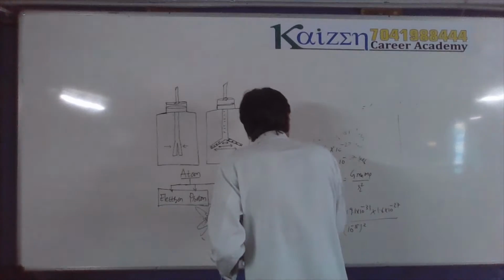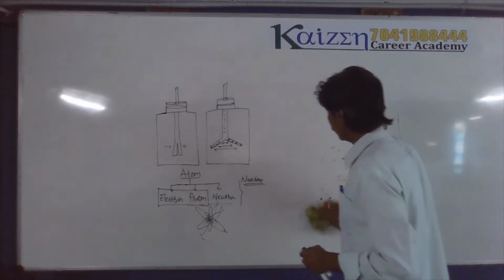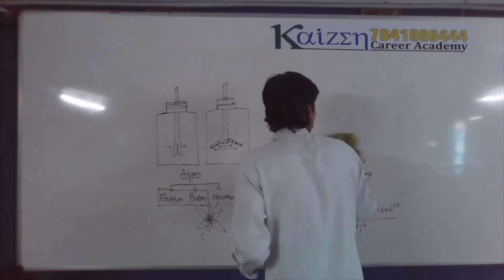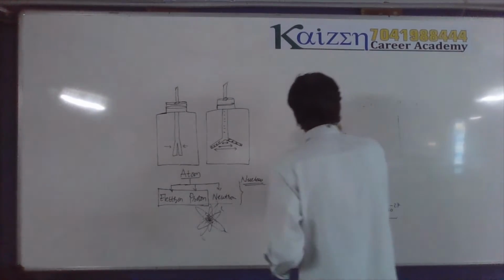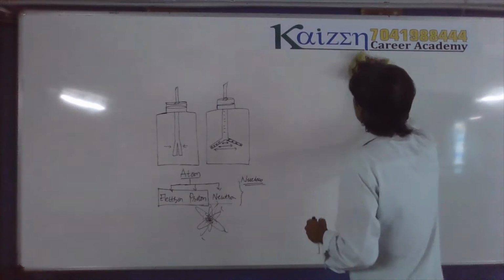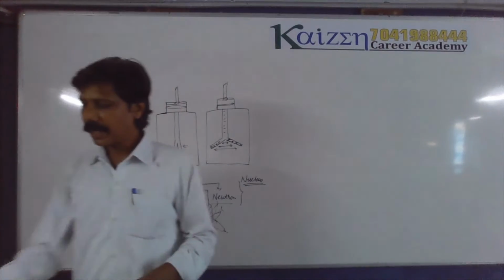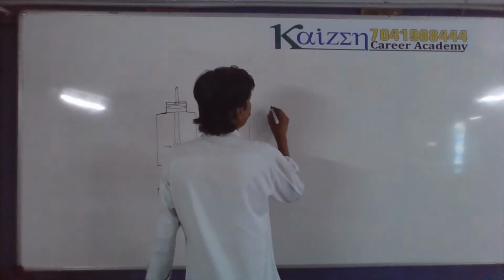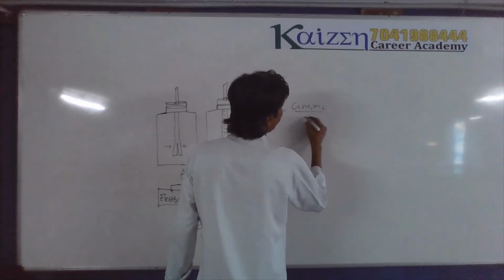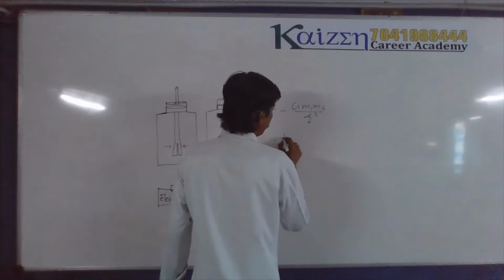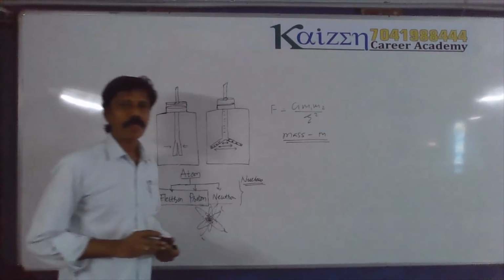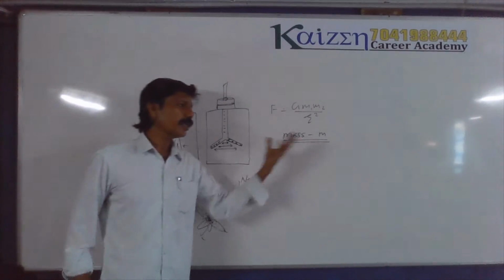What is the cause of the force of attraction, of gravity? You know the equation very well: m1 m2 by r square. So the cause of gravity is the mass of the body.